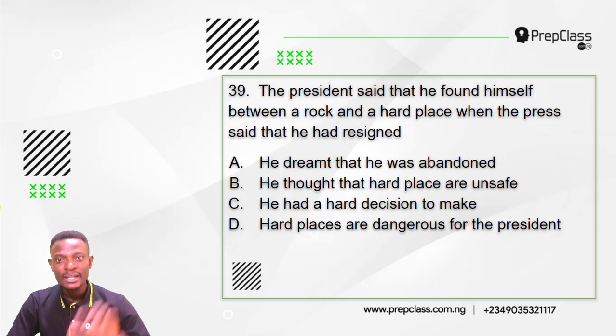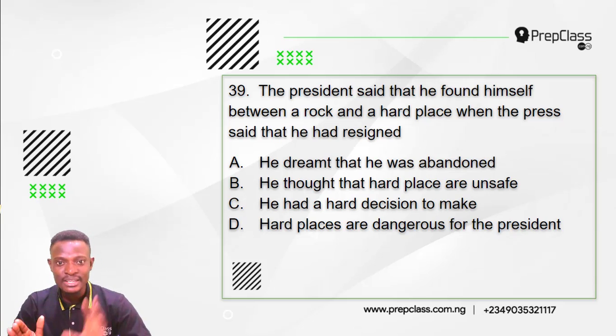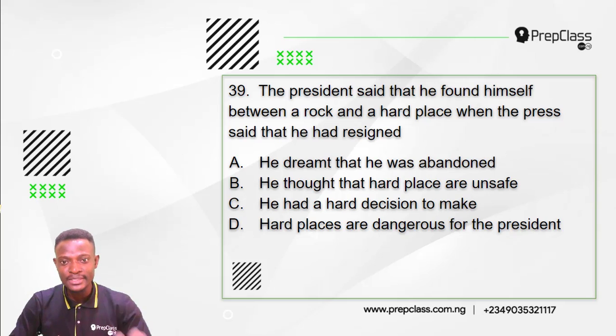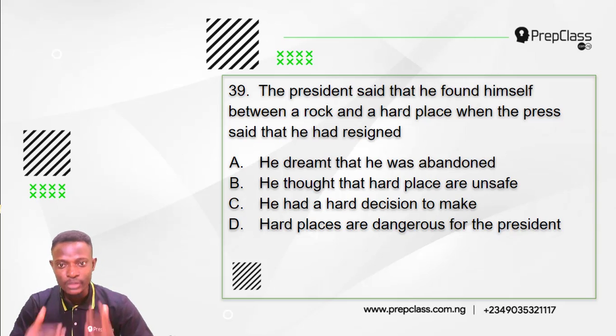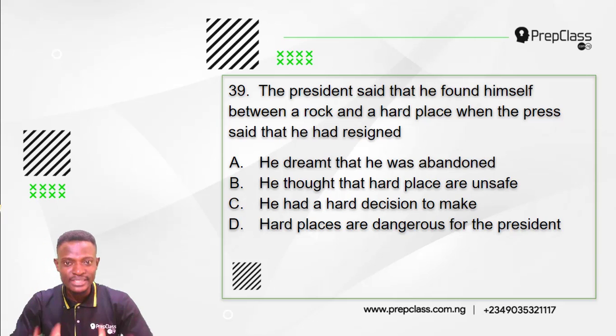Question 39 reads, The president said that he found himself between a rock and a hard place when the press said that he had resigned. Option A. He dreamt that he was abandoned. Option B. He thought that hard places are unsafe. Option C. He had a decision to make. Option D. Hard places are dangerous for the president. So which of these options explains best the information conveyed in this sentence? The president said that he found himself between a rock and a hard place when the press said that he had resigned.